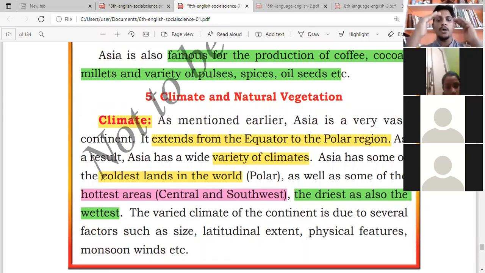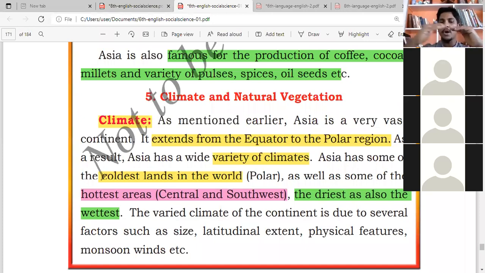Okay, so equator means that is the center of the earth. So almost all of the South India comes under equator. Equator is the center and the polar region is on the top. Most of the countries are in the equator, the center part, or in the polar region. Polar region is a very cold place. So with a variety of climate, we say that we have the coldest land in the world.